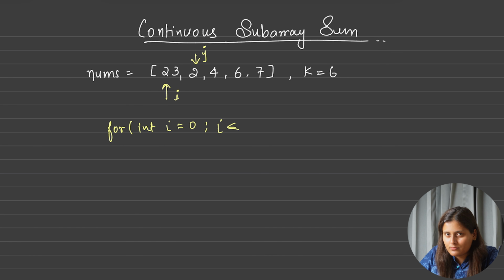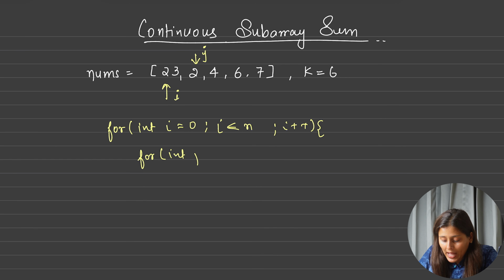Nums dot length? Why? Because j is starting from I plus 1. Let's consider n and I plus plus. Okay. Now I am saying I will start my j loop from I plus 1. Yes. And I want to run this j till n.